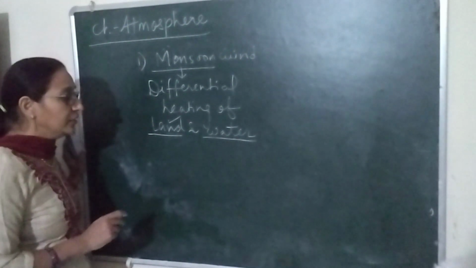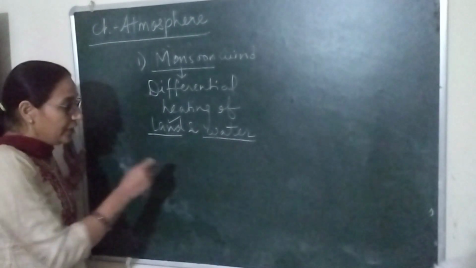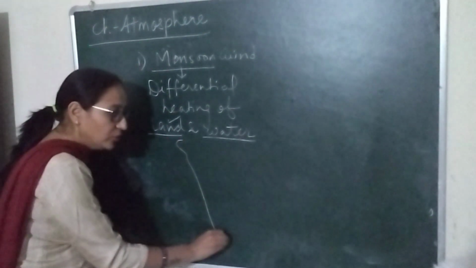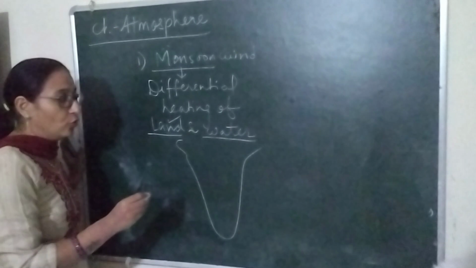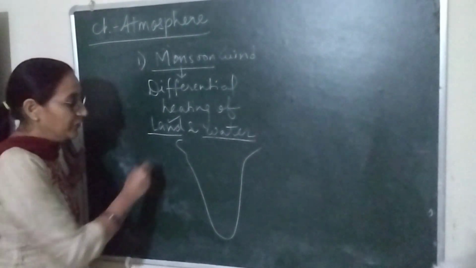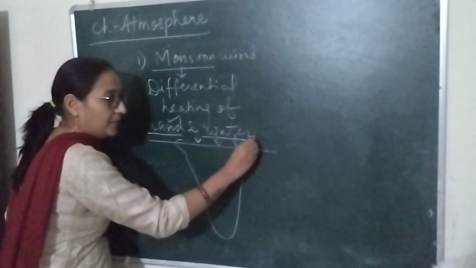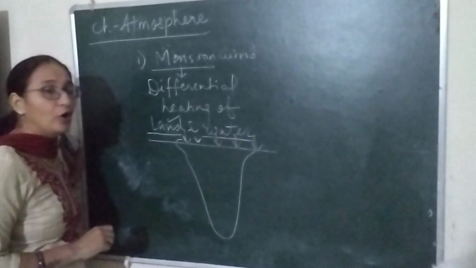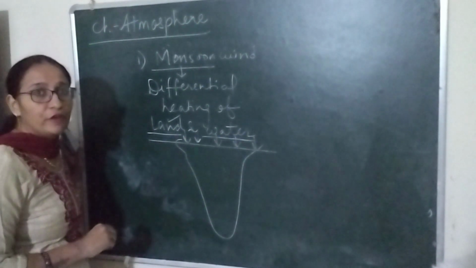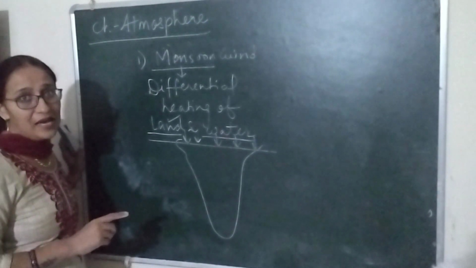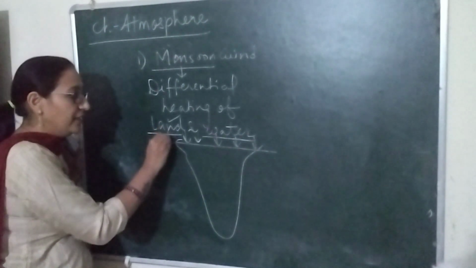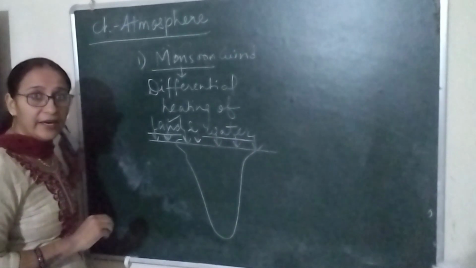Now, another thing we have to learn according to the seasons. During summer, sun rays fall vertically overhead on the Tropic of Cancer, or we can say sun rays are overhead in India.